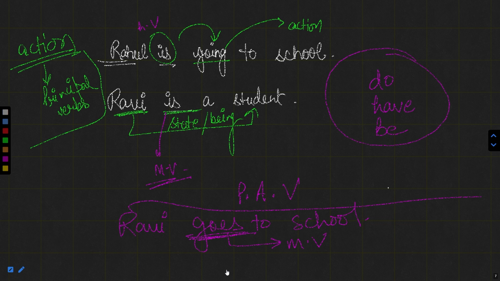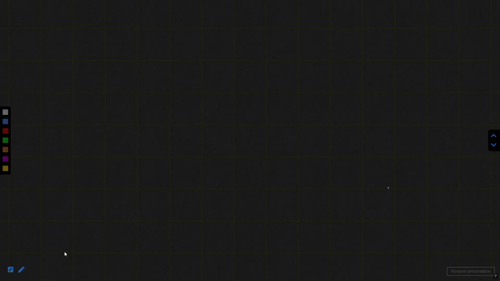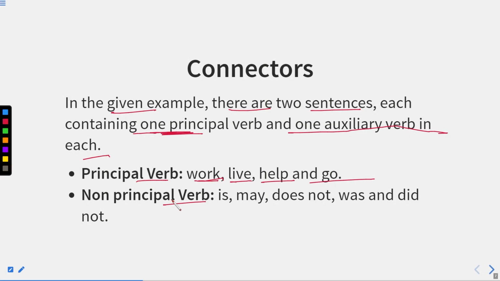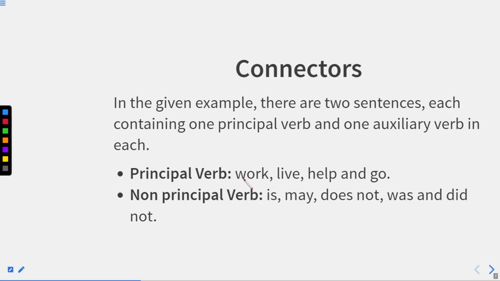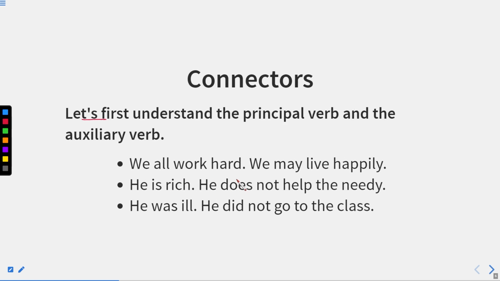Okay, so as these words can only be used as principal verbs, therefore these words are the principal verbs. Now, as we have seen over here, work, live, help, and go, these are principal verbs.